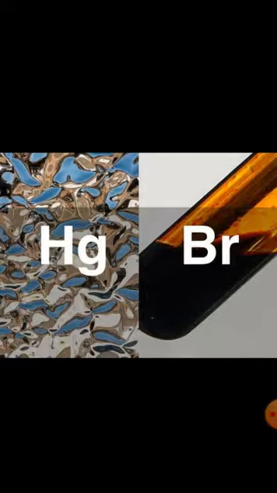When it comes to the non-metals, there are 22 non-metals in all. Out of these 22, 10 are solids, 1 is a liquid and 11 are gases. Bromine is the liquid non-metal at room temperature.